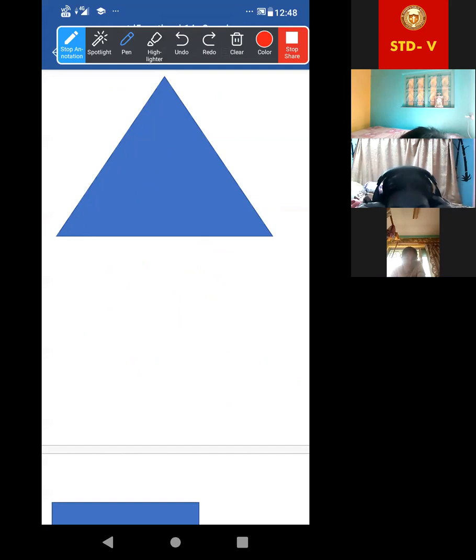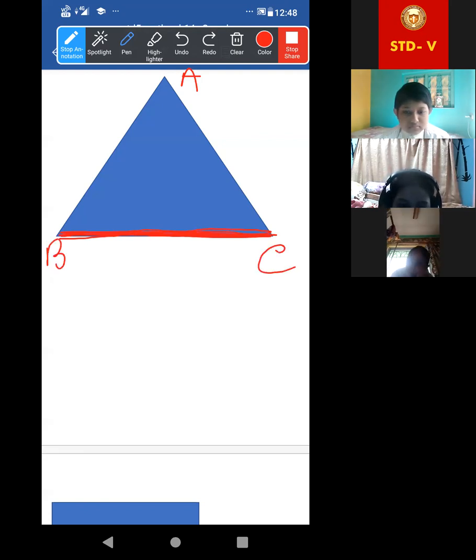Now look at this. Base means the lowermost side. If we consider this as base, then what will be the height? Try to understand it properly. If we consider this side as base, then which one is the opposite vertex? I'm giving names: A, B, C. The opposite vertex of BC will be A. Exactly. So from the opposite vertex, if we draw a perpendicular line, that means 90 degrees,